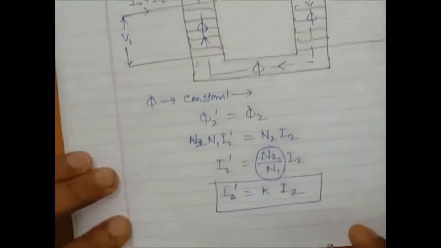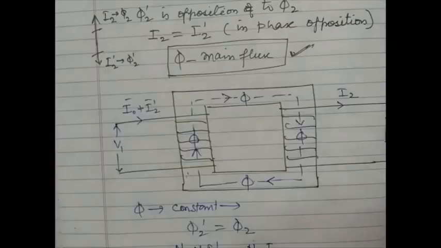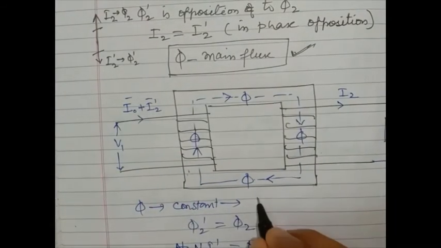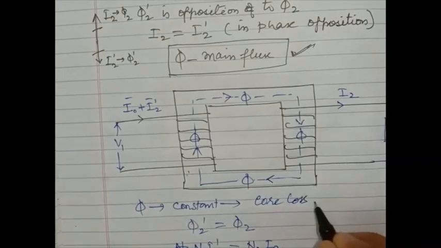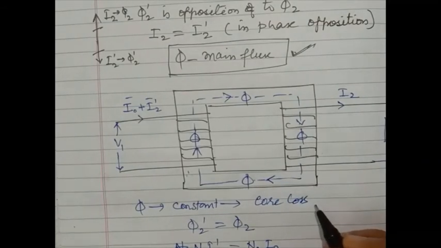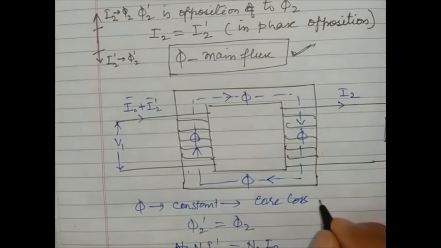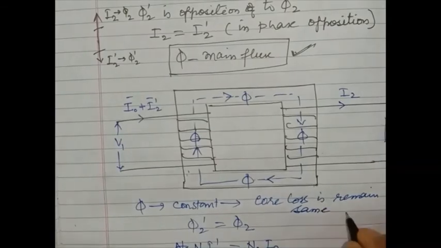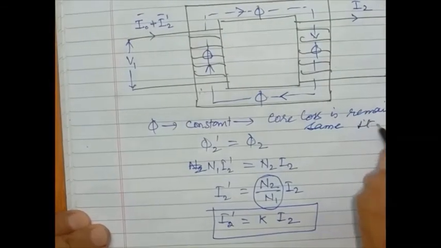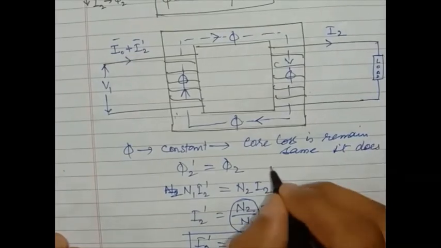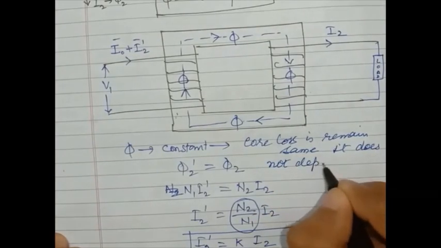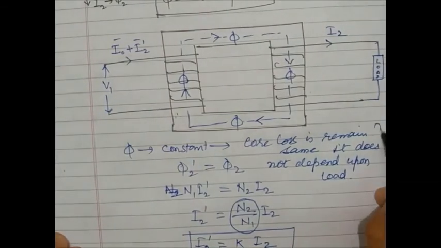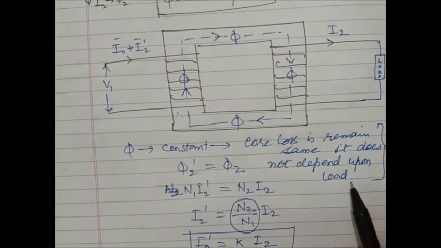Clear? Here phi is constant, so core losses, which depend upon the magnetic flux, remain the same. This is a very important point: core losses do not depend upon the load.